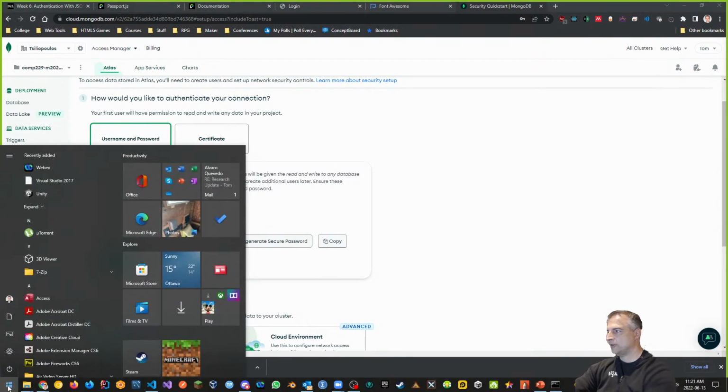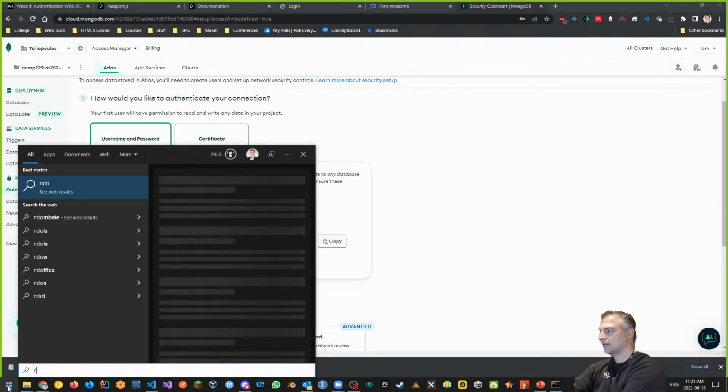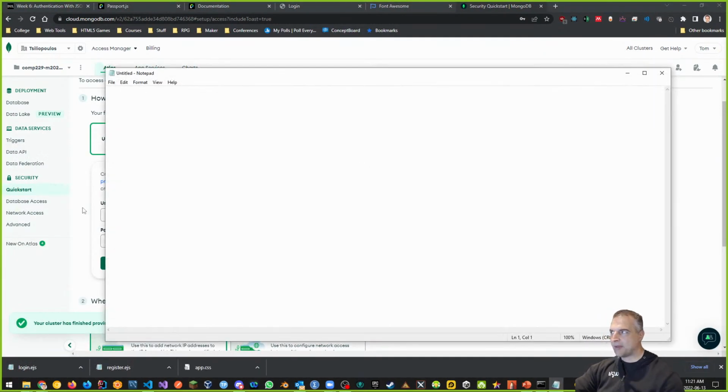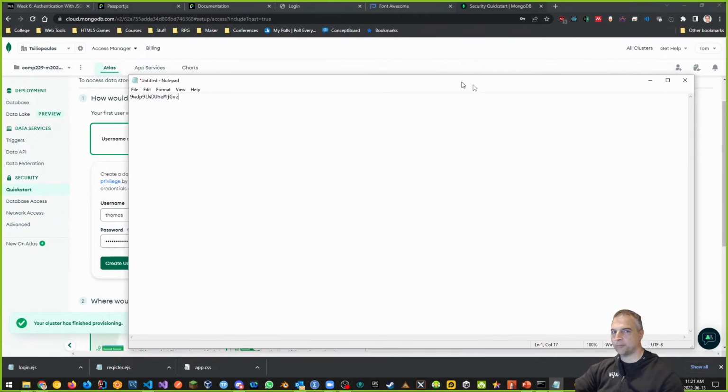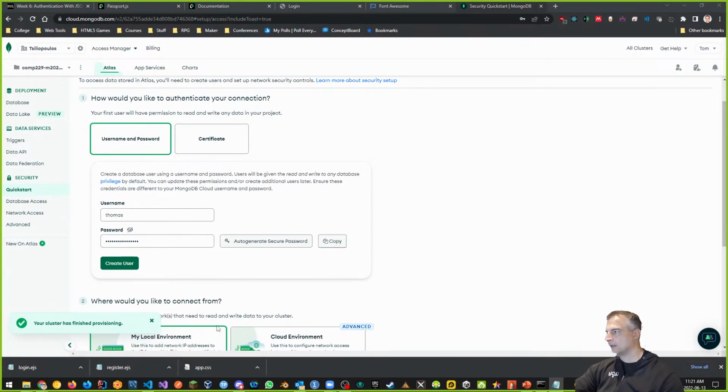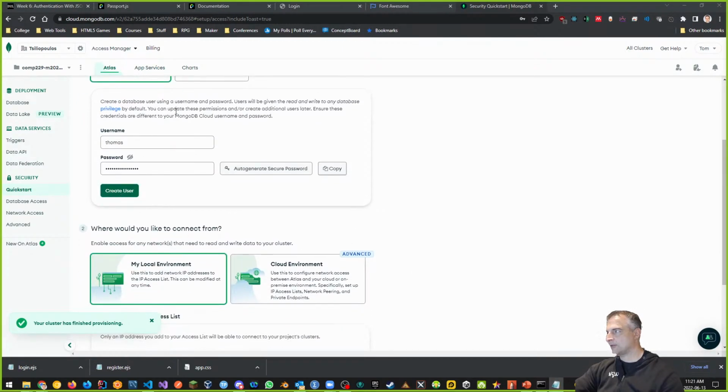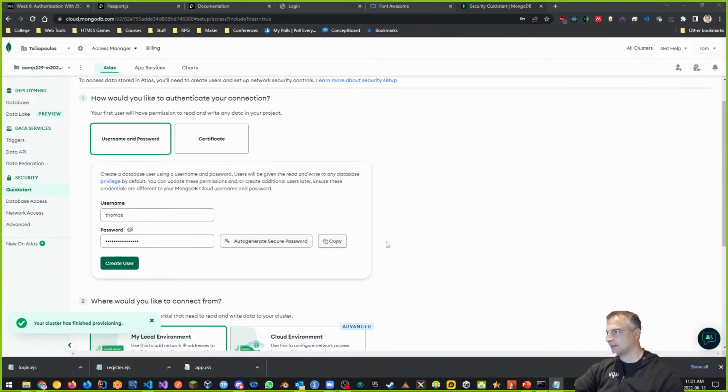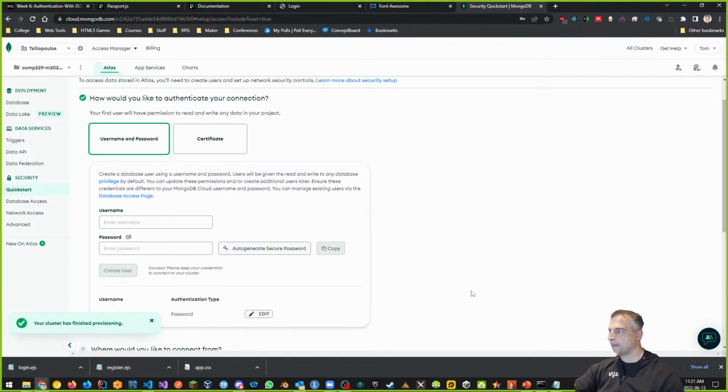And I want to create a new notepad and pop that in here, all right? Because that's the password that I'm going to use. Okay, so I'm just going to pull that aside for now. All right, so that's the password. That's why we copied it, because we can't get it back again. Once we've done this for the first time, once we create the user that has access, we can't do this again. Okay, so I'm going to click create.